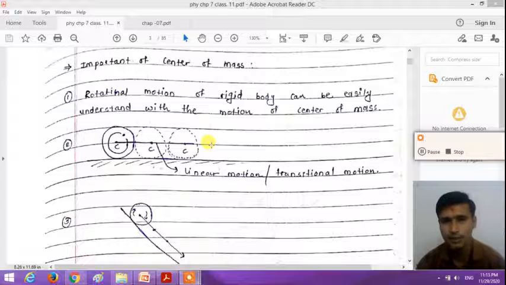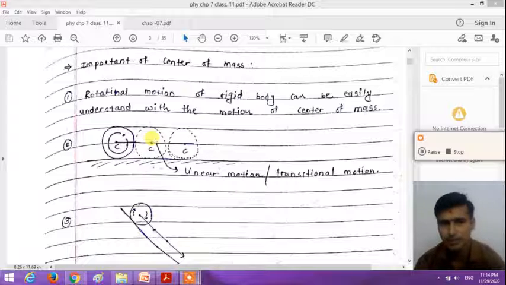So to study the motion of a system of particles, it is easier to study the motion of the center of mass. When the rigid body is rotating about a fixed axis, the motion of the body is rotational, but the motion of the center of mass is translational, or linear. So the rotational motion is a combination of translational motion and rotational motion.